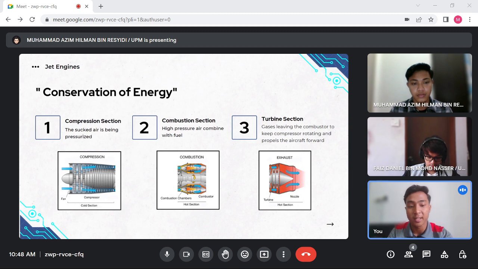This law ensures that the energy of the fuel is not wasted but is used to produce the maximum possible work, hence increasing the performance and efficiency of the engine.